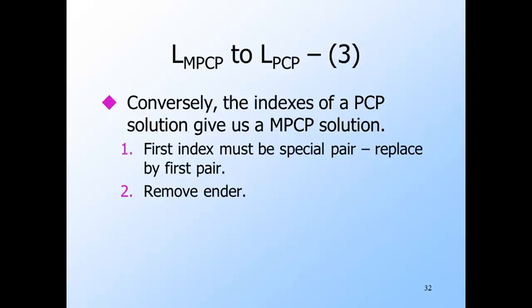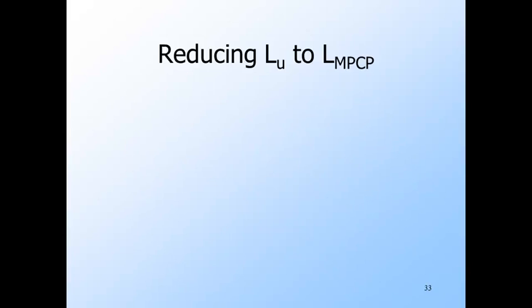Thus we've shown that the answer to the questions, does the input MPCP instance have a solution, and does the output PCP instance have a solution, are the same. That means we have a valid reduction from MPCP to PCP. If we can prove MPCP is undecidable, which we'll do next, then we have a proof that PCP is also undecidable. So our next task is to show how to reduce L sub u to MPCP.